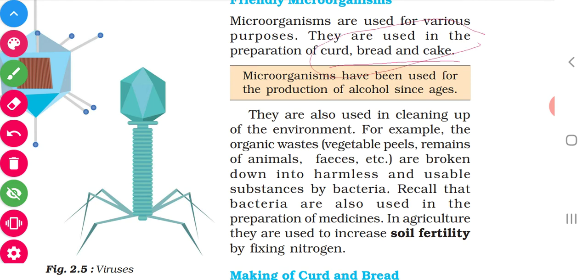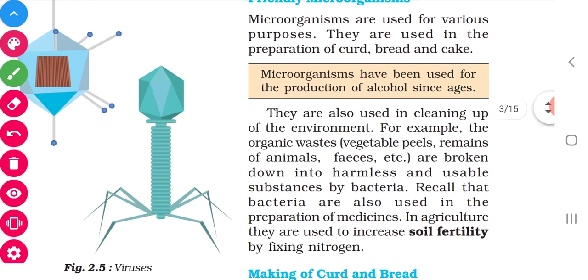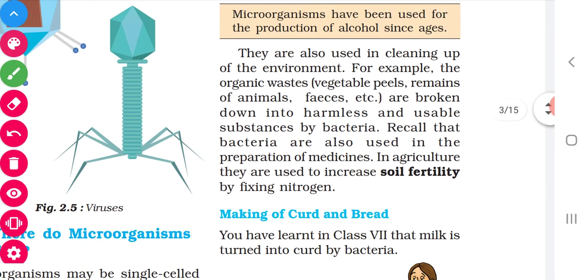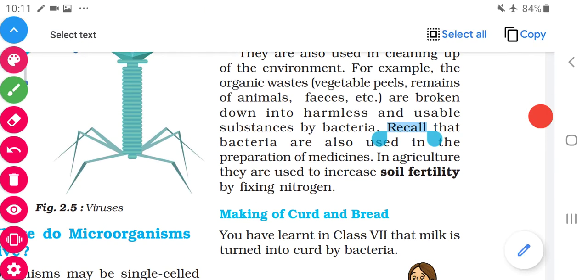Curd is made by bacteria that turn milk into curd, and there are some microorganisms that help in making bread and cake. These microorganisms are also used for production of alcohol. Then they are helpful in cleaning the environment. Cleaning the environment means some wastes are present in the environment, isn't it? Animal feces, dead bodies, animal and vegetable peels. These microorganisms decompose these wastes and release nutrients to the soil.